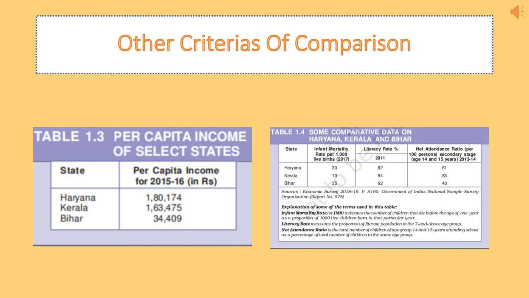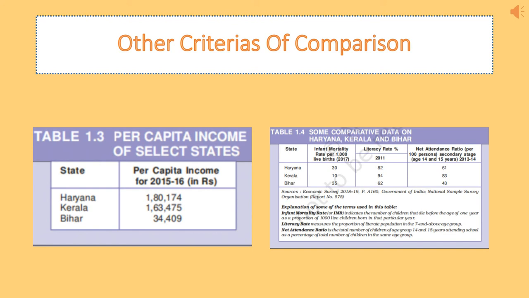So the difference in average income is so wide, whereas the infant mortality rate difference between the two states is not at all wide. Average income calculation may not match with the other calculations.